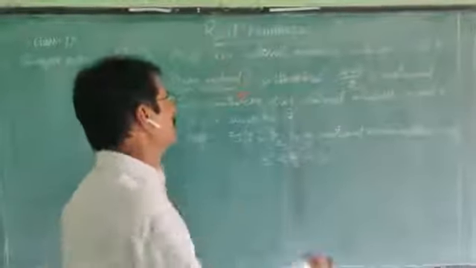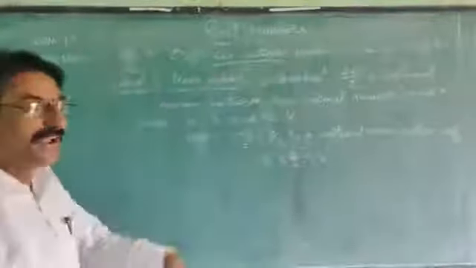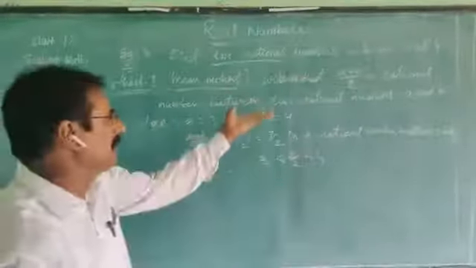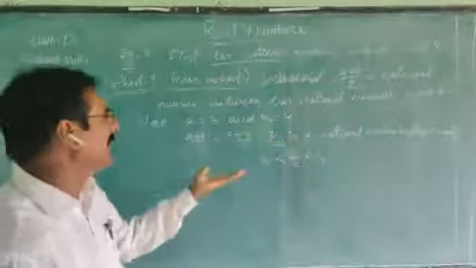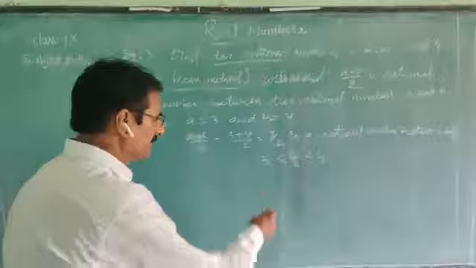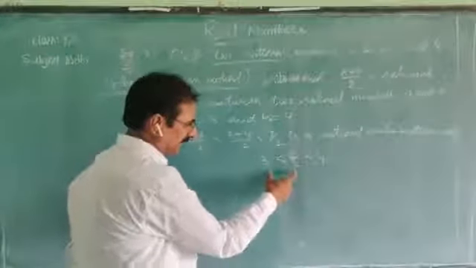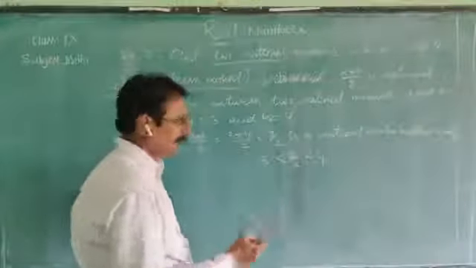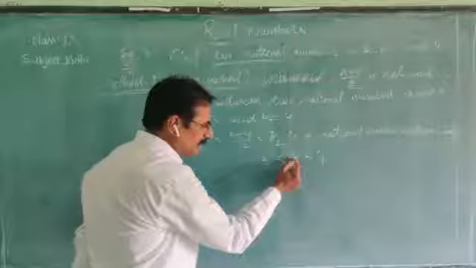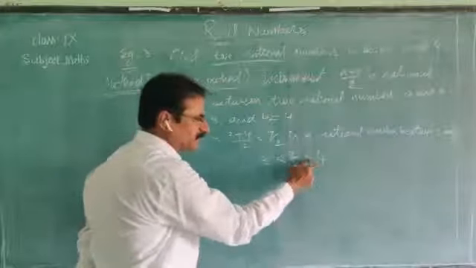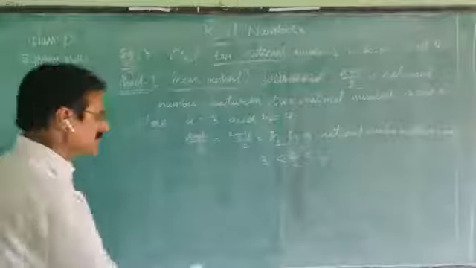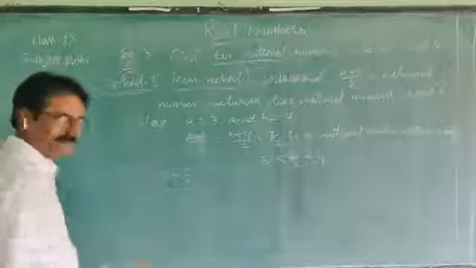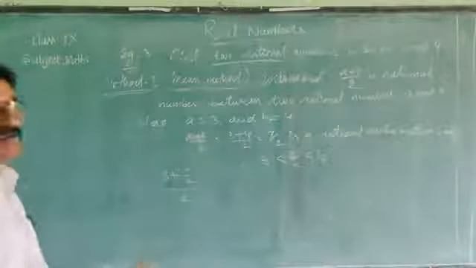But here we need two rational numbers. To find another rational number, we apply the same formula a second time. Apply it one more time to find another number. Now take a equal to 3, b equal to 7 by 2. If we take these two numbers as a and b, we get the rational number between these two. One more time: (3 plus 7 by 2) by 2, that is (a plus b) by 2. Again, apply the same formula to find one more number.